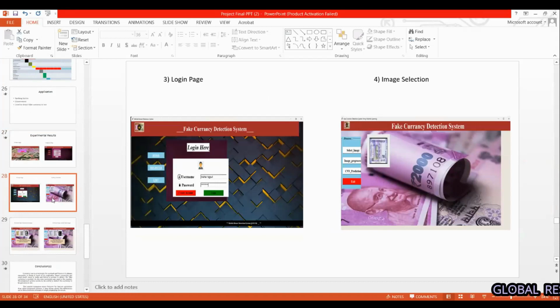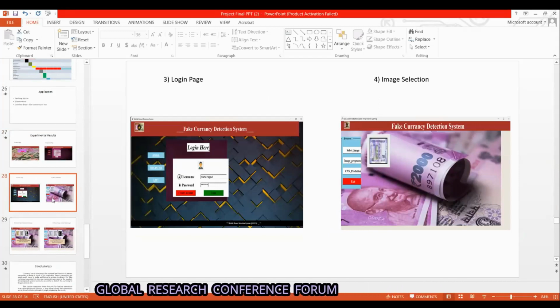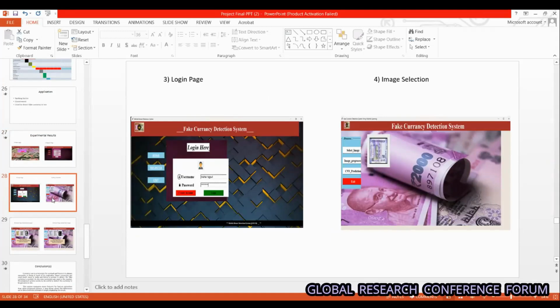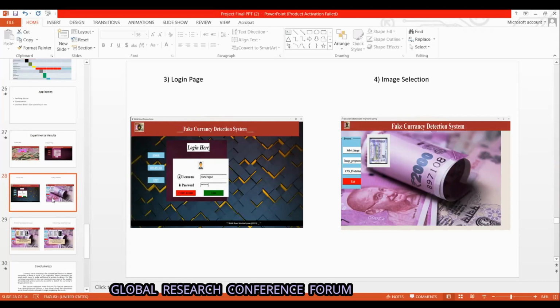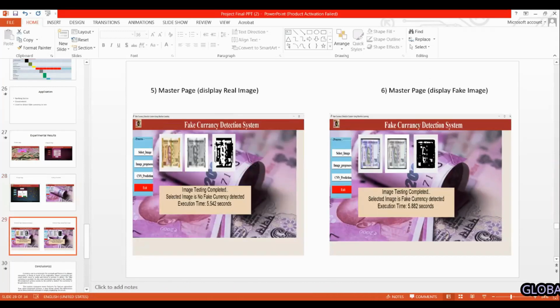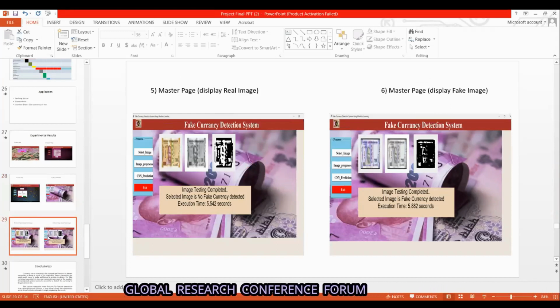In the image selection part, the user selects the image, then grayscale to binary conversion happens, then image pre-processing happens, and then CNN prediction is done. In the first image, the selected image shows no fake currency detected.